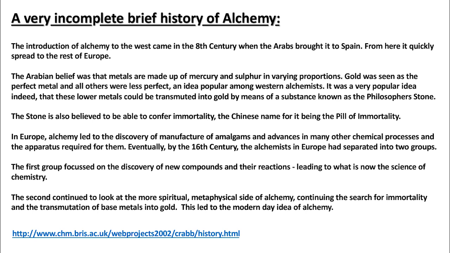The stone is also believed to be able to confer immortality. The Chinese name it for being the pill of immortality. In Europe, alchemy led to the discovery of manufacture of amalgams and advances in many other chemical processes and the apparatus required for them. Eventually, by the 16th century, the alchemists in Europe had separated into 2 groups. The first group focused on the discovery of new compounds and their reactions, leading to what is now the science of chemistry. The second continued to look at the more spiritual, metaphysical side of alchemy, continuing the search for immortality and the transmutation of base metals into gold. This led to the modern-day idea of alchemy.